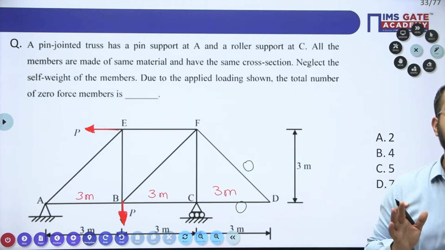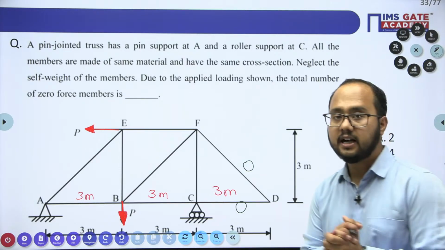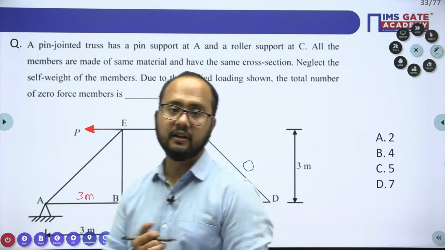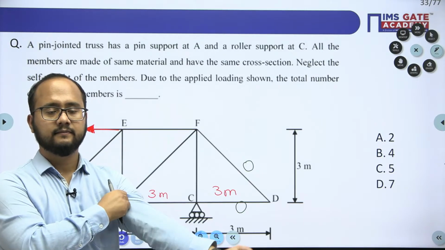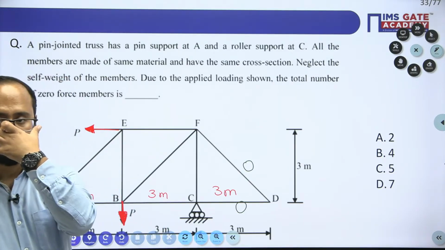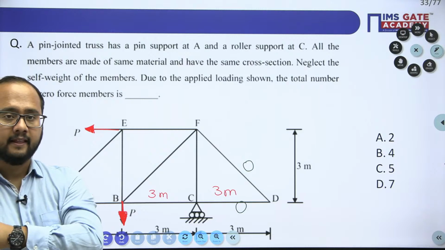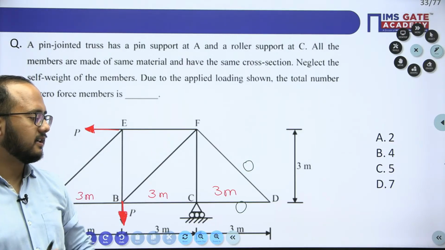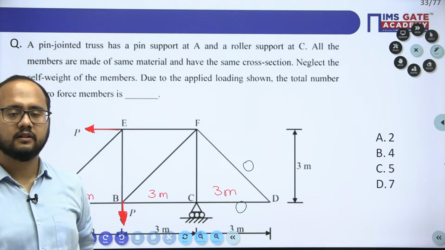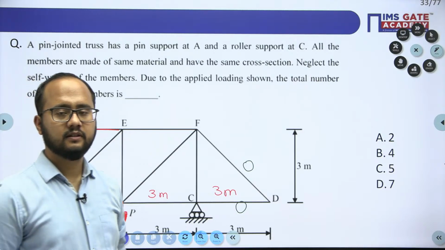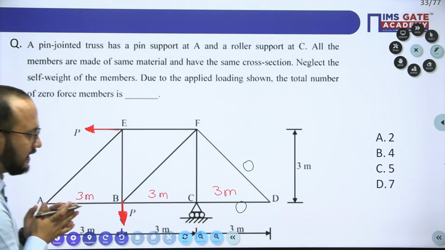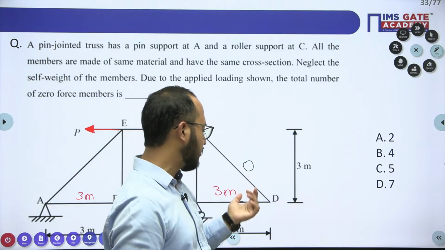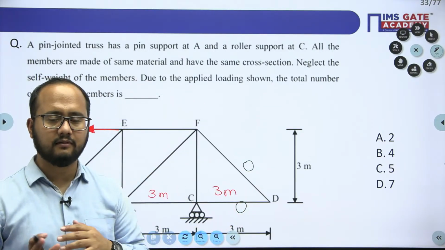Which answer is correct in this case? Tell me, everyone. See, apply the basic concepts. Initially, I've told you that this is 0, this is 0. 2 is an option, but 2 is not correct.